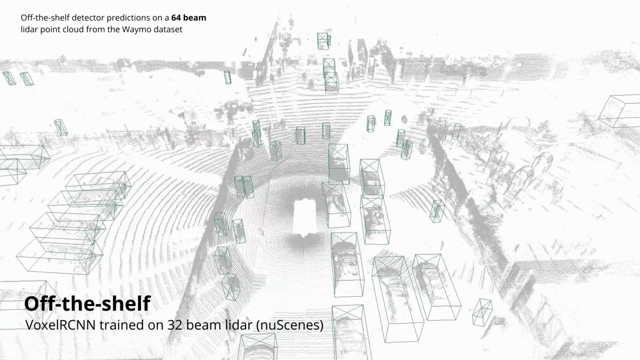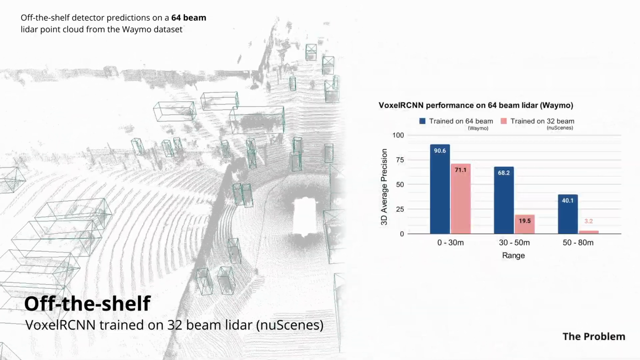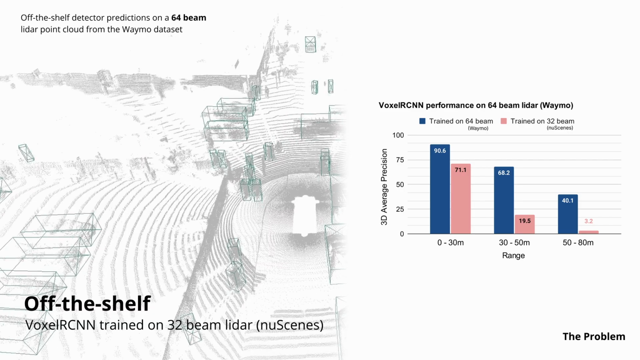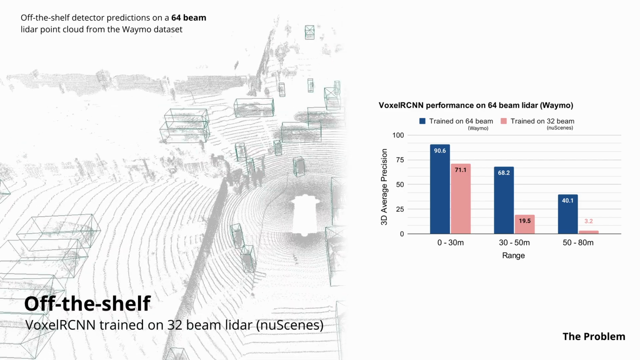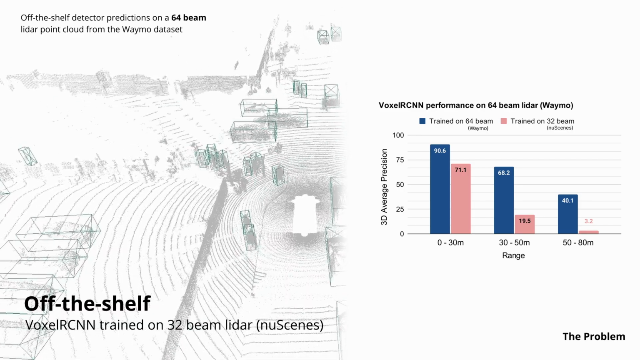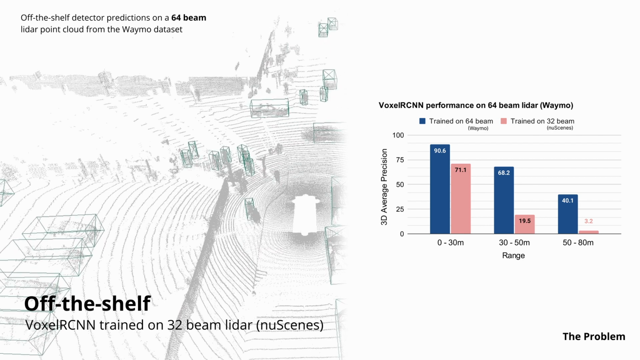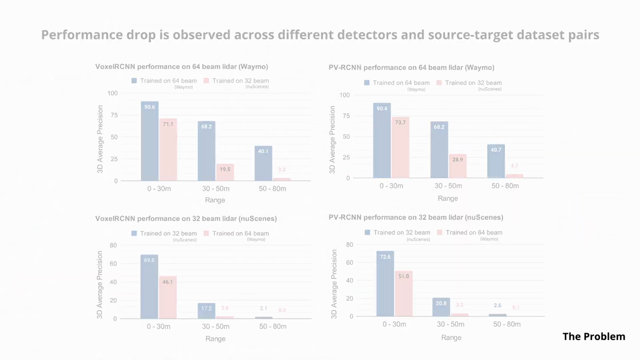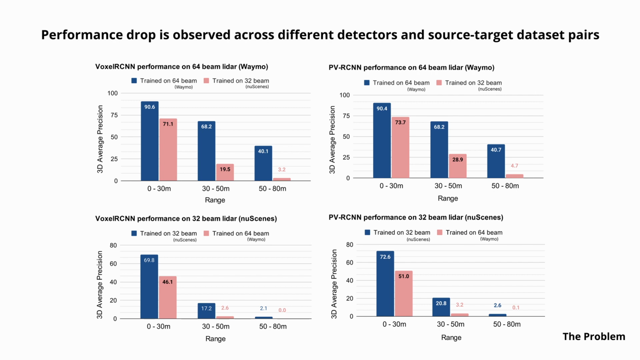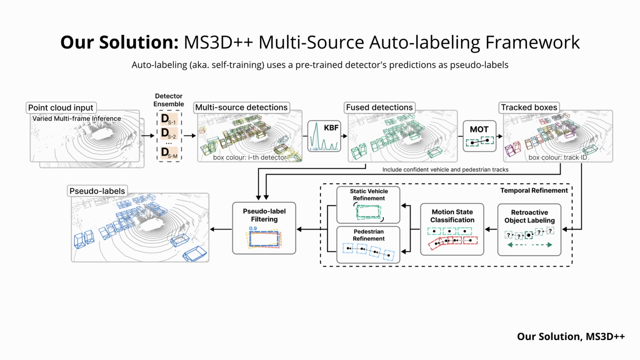For example, using a detector trained on a 32-beam lidar dataset on a 64-beam lidar shows a significant performance drop compared to using a detector that was trained specifically on that 64-beam lidar and deployment environment. This is also observed when training and testing 3D detectors across various lidars and environments. We present an auto-labeling solution that uses pre-trained detectors to generate high-quality labels for training any detector on a variety